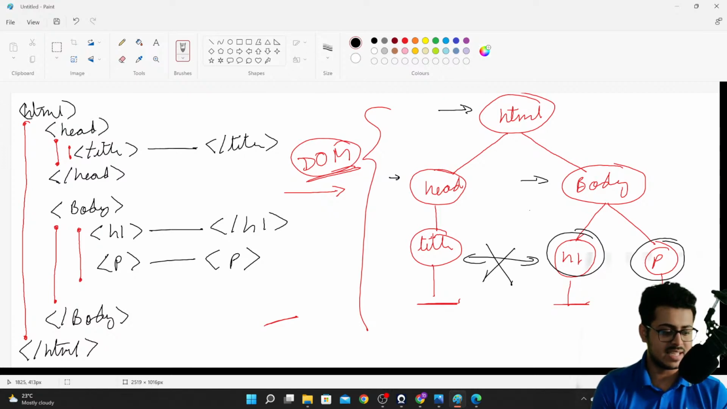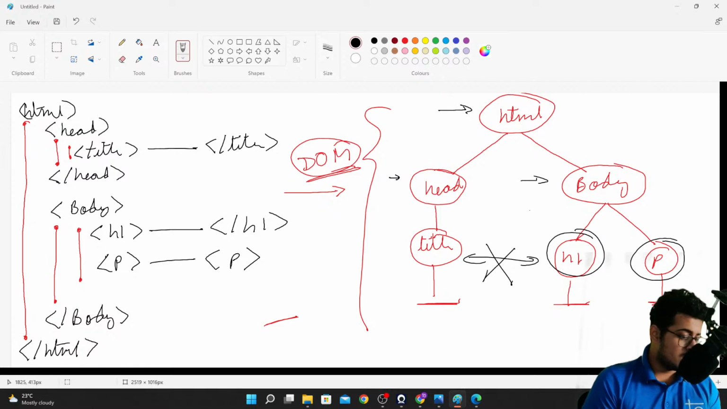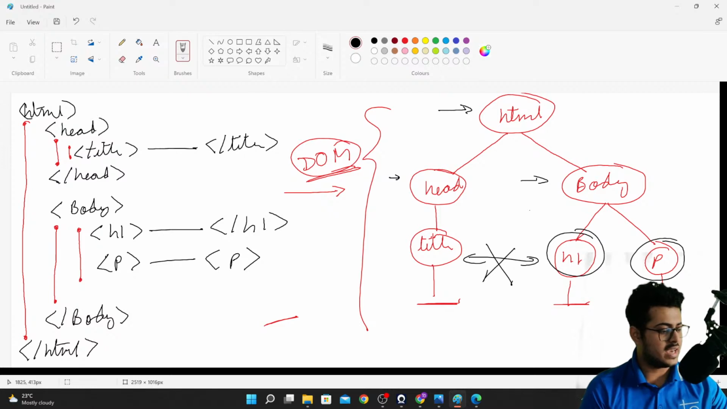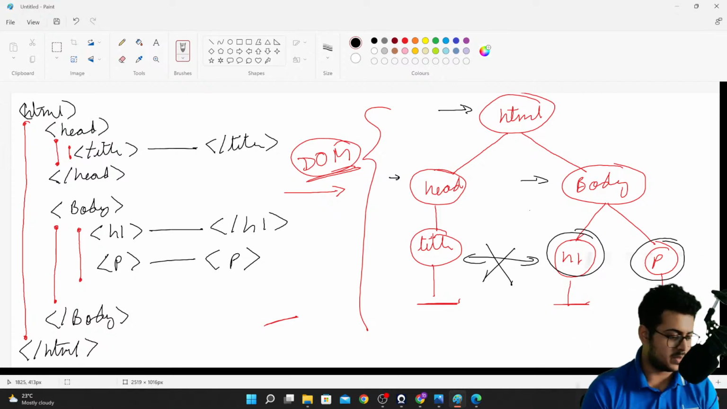Are you guys able to understand this? Please do let me know. Harshita, did you understand this? Please do let me know, guys. There are 550 of you live right now, so are you guys able to understand this or not?